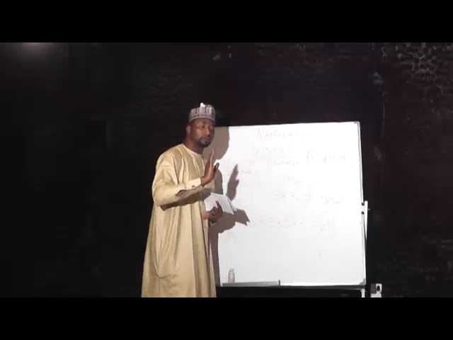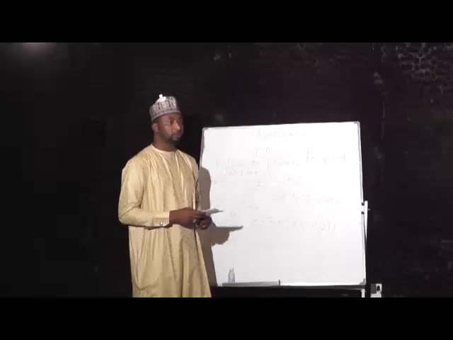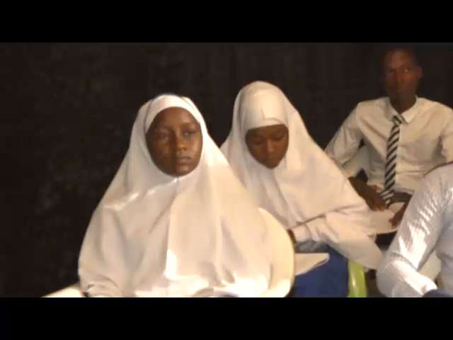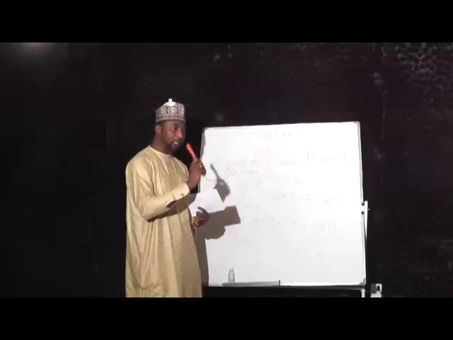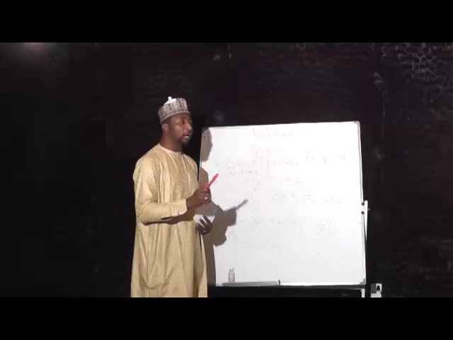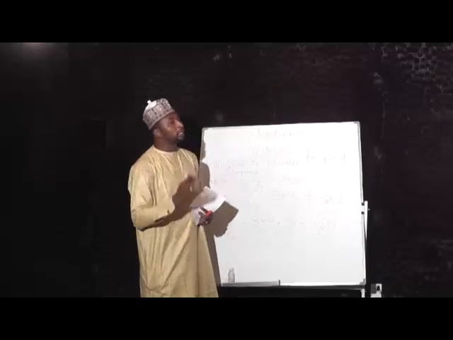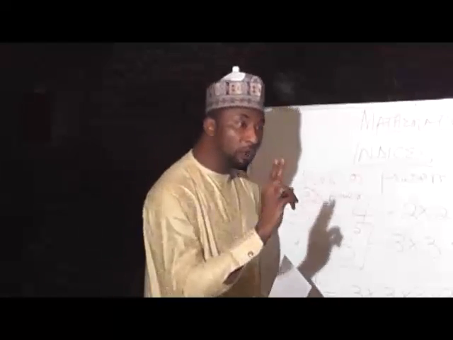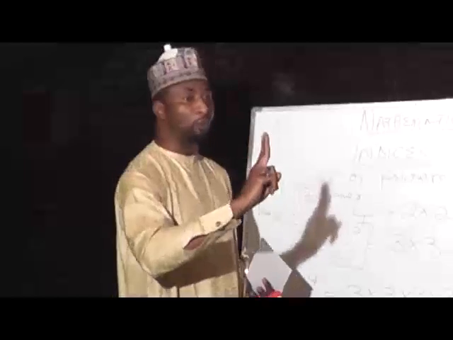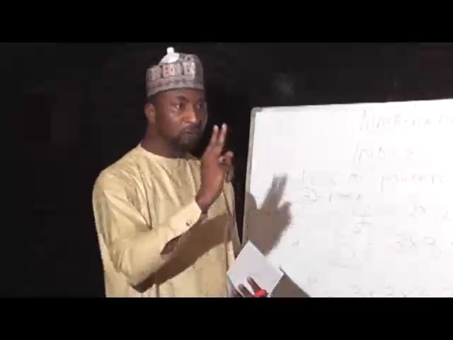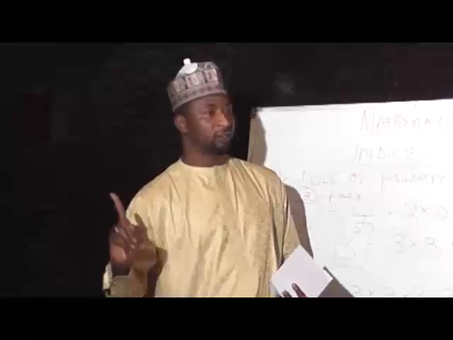If you multiply a number by another number and the result you obtain is 1, that number you multiply A with is what you call the reciprocal of A. So a reciprocal of a number is that number which, when you multiply the two numbers, the result is 1.